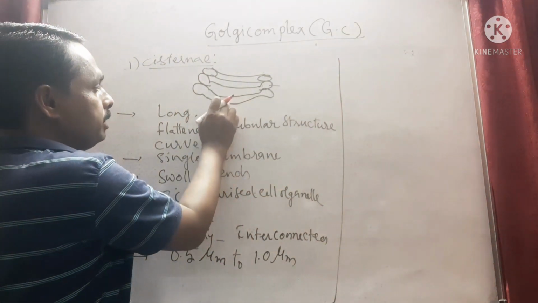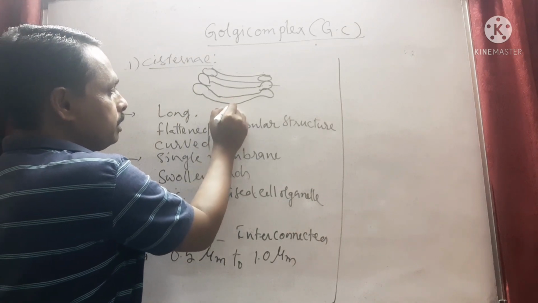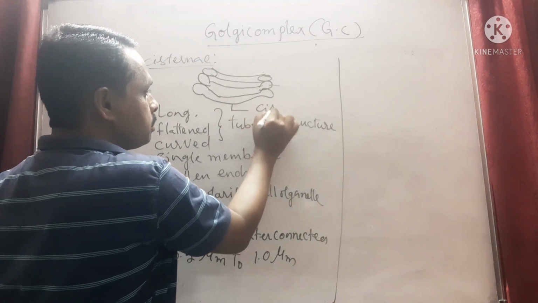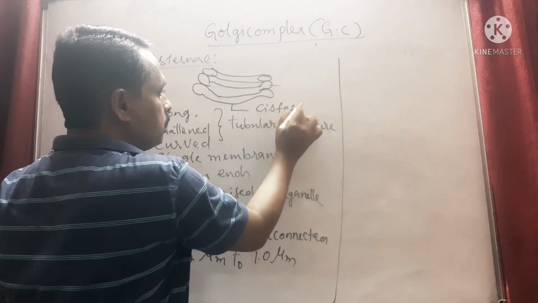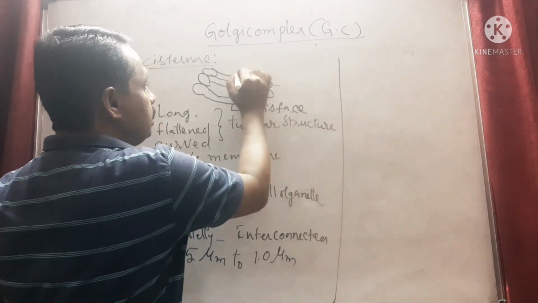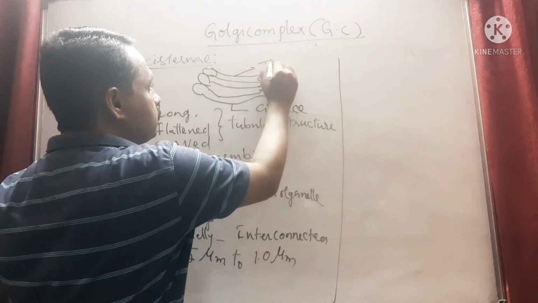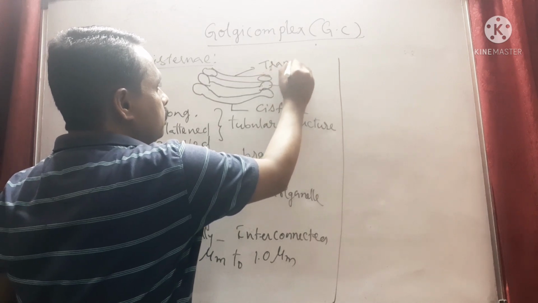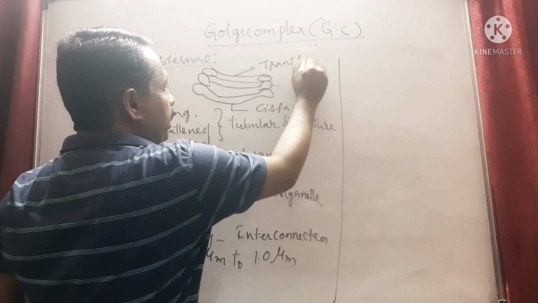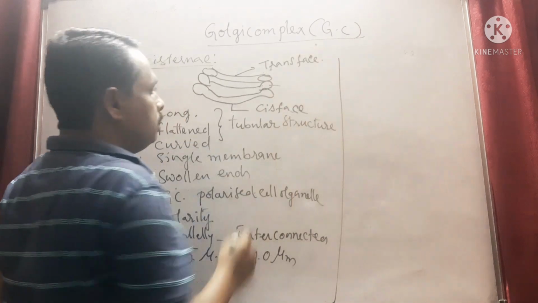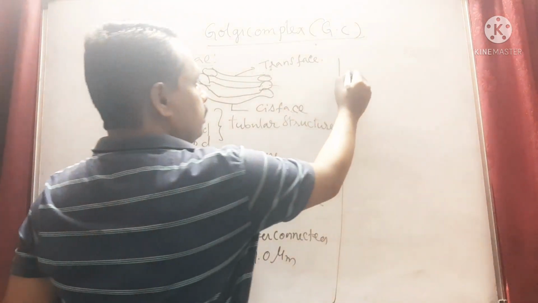This one we can call the cis phase. This is called the trans phase. We'll describe them.